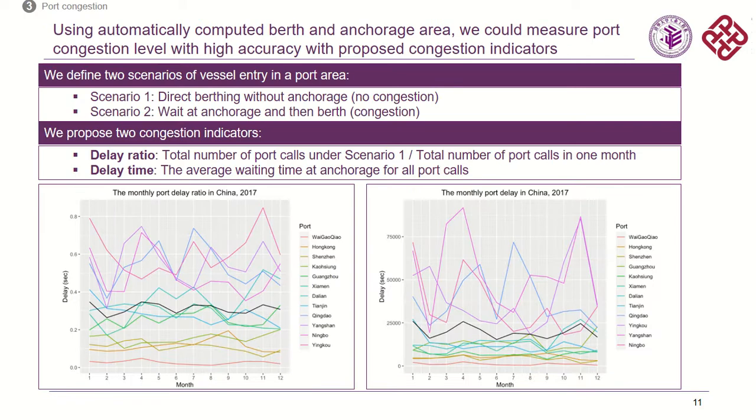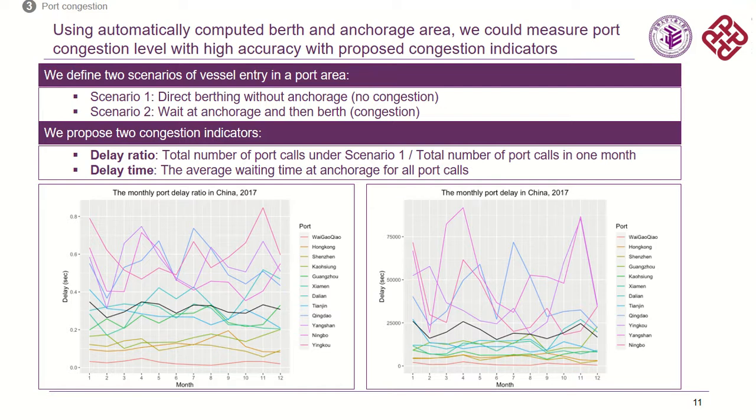And based on our algorithm, we propose 2 congestion indicators here. The first is the delay ratio, which is the total number of port calls under scenario 1, that is the no congestion scenario, divided by the total number of port calls in 1 month. Another indicator is the delay time, which is the average waiting time at anchorage for all port calls.